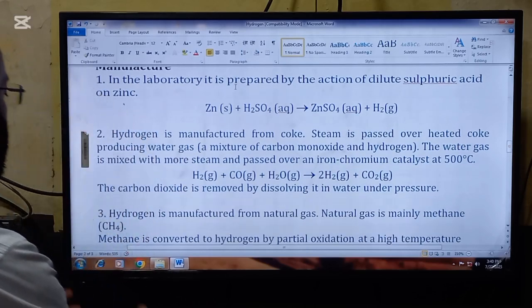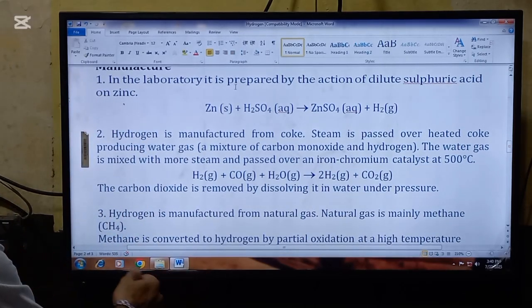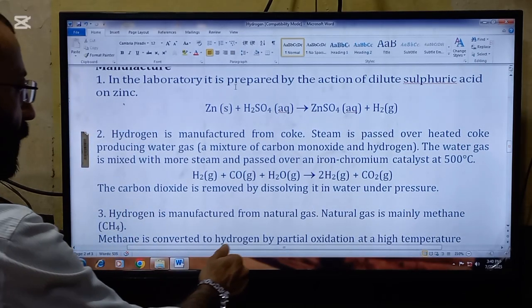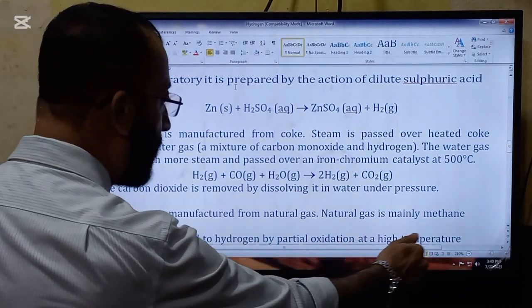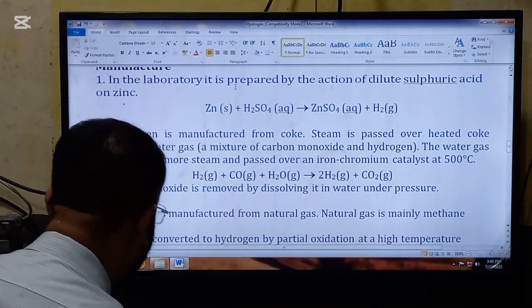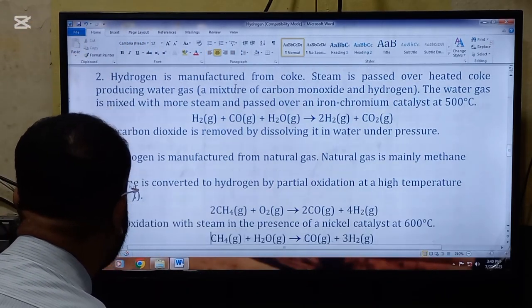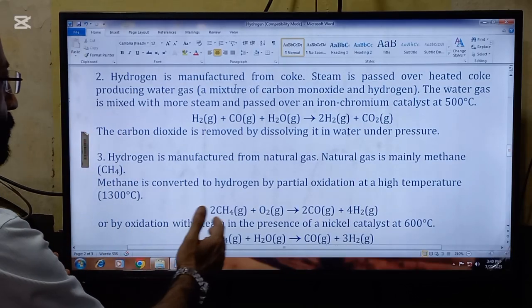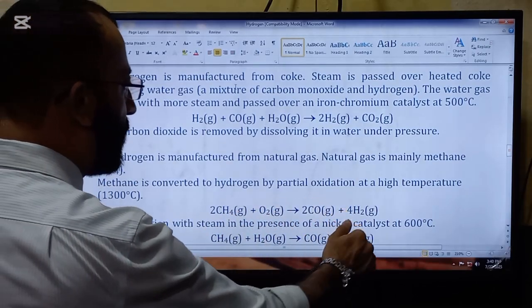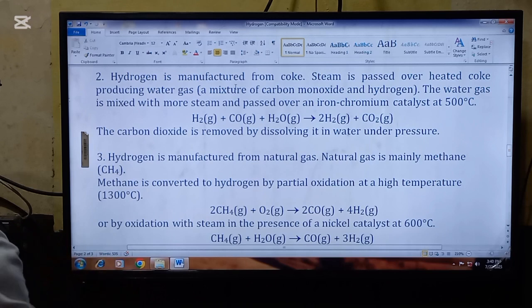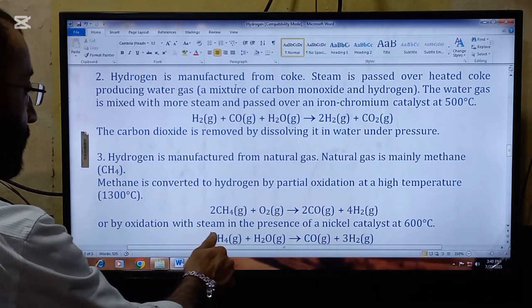So look now, the third method is hydrogen manufactured from natural gas. Natural gas is mainly methane, whose formula is CH4. Methane is converted to hydrogen by partial oxidation at high temperature, that is 1300 degrees C. Here is the methane.